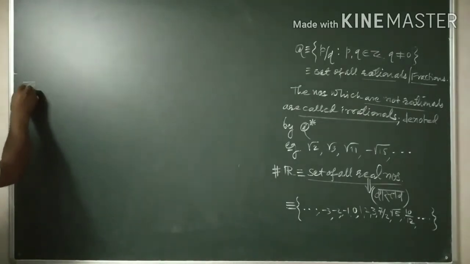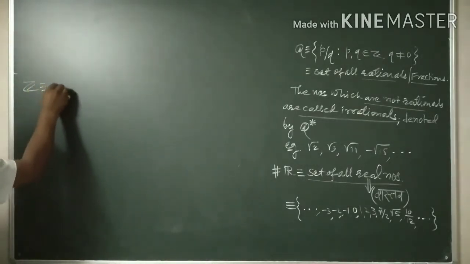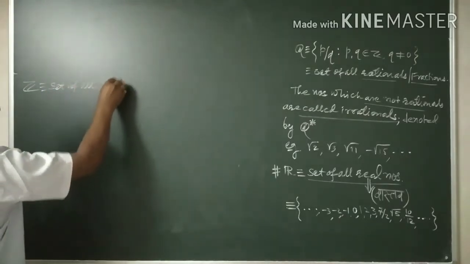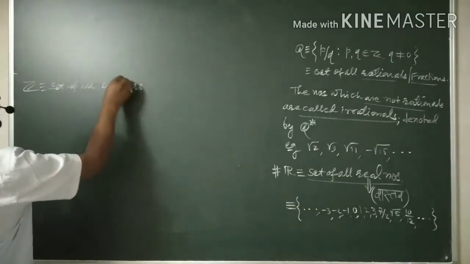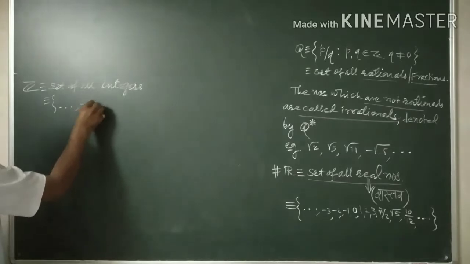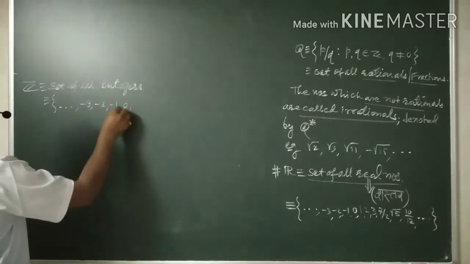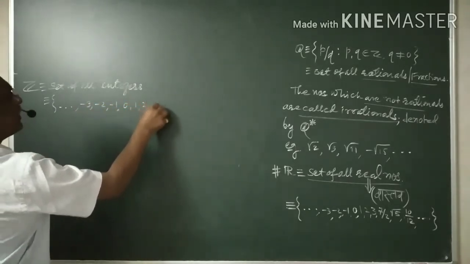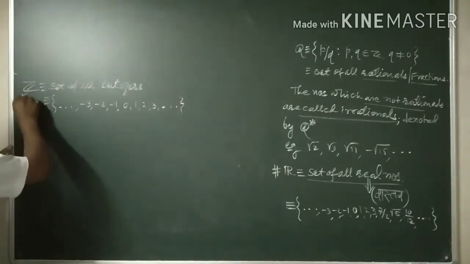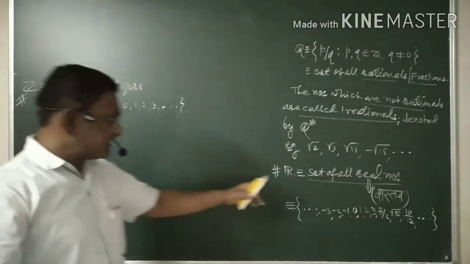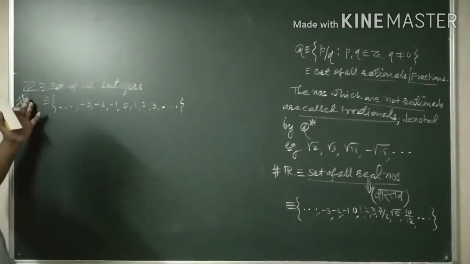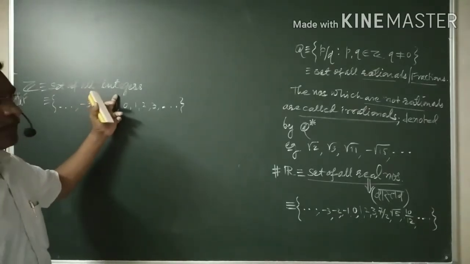Yesterday we said, what is this set of all integers? The elements are -3, -2, -1, 0, 1, 2, 3, and so on. This is the set of all integers.